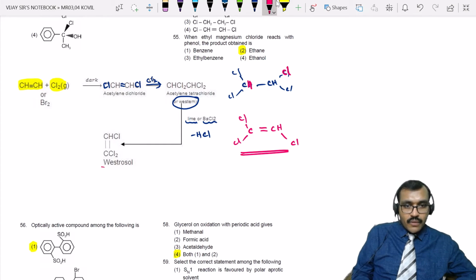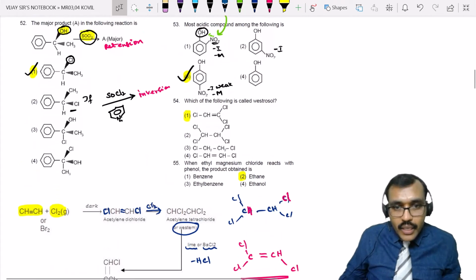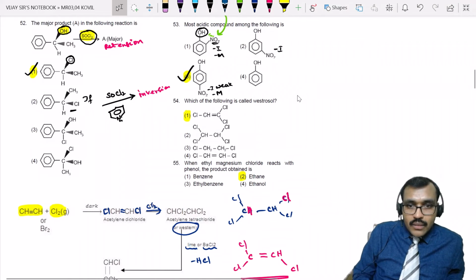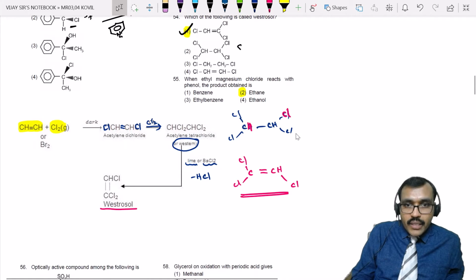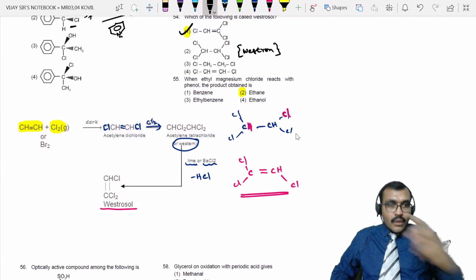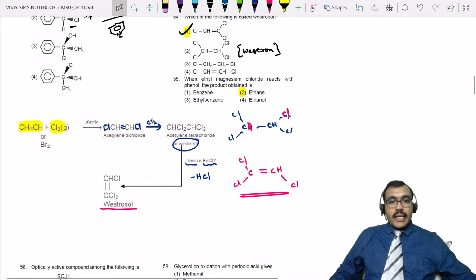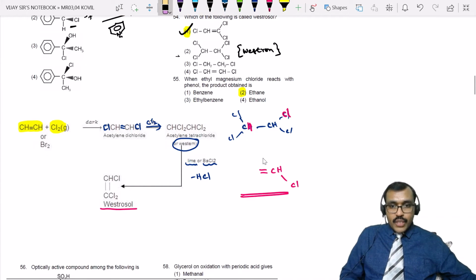That is called Westrosol. So what is the product of Westrosol? This is called Westrosol, the first one, right? What about the second one? This second one is called Westron. This is obtained during halogenation of alkynes, right?